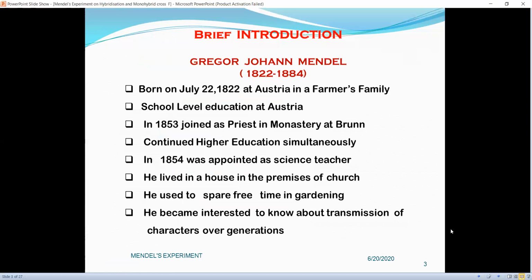Now, a brief introduction about Gregor John Mendel. He was born in 1822 at Austria in a farmer's family. He continued his higher education at Brunn. In 1854, he was appointed a science teacher, and he lived in a house in the premises of church. He used to spare free time in gardening and became interested to know about transmission of characters over generations.